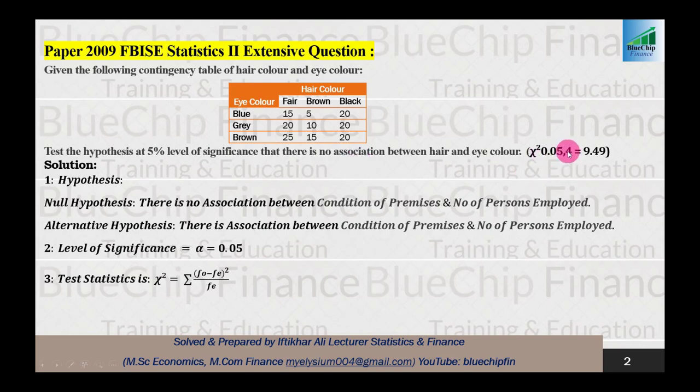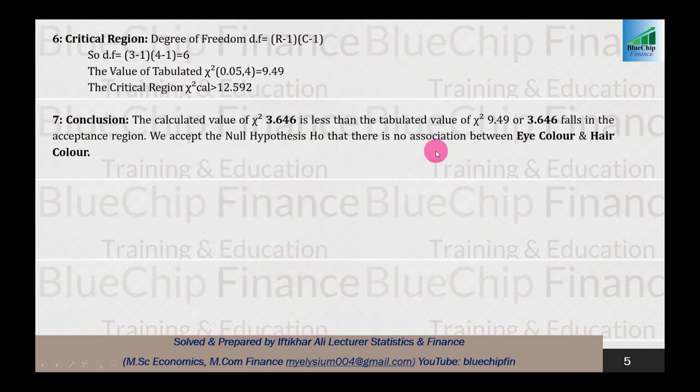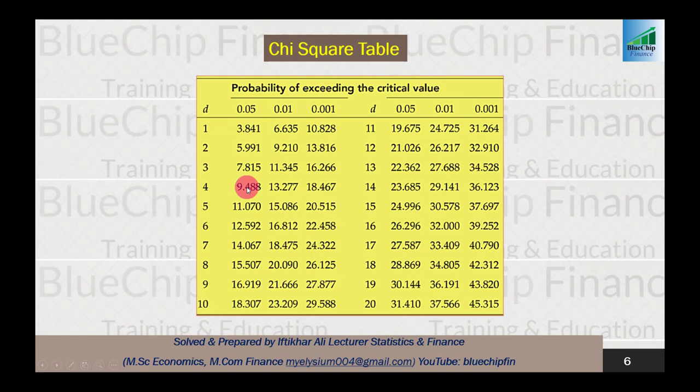Degree of freedom we already discussed in previous videos: how can we calculate degree of freedom, row minus 1 multiplied by column minus 1. There are 3 rows and 3 columns, so 2 multiplied by 2 equals 4. So 4 degrees of freedom at 0.05 level of significance gives 9.488, approximately 9.49.